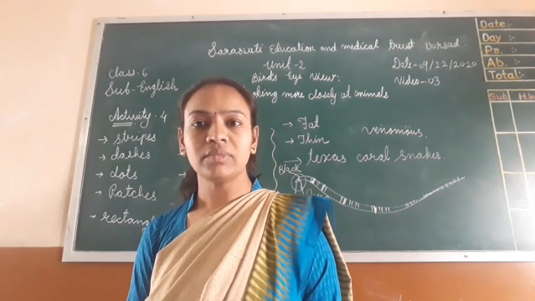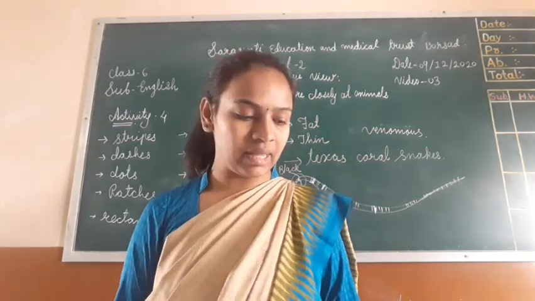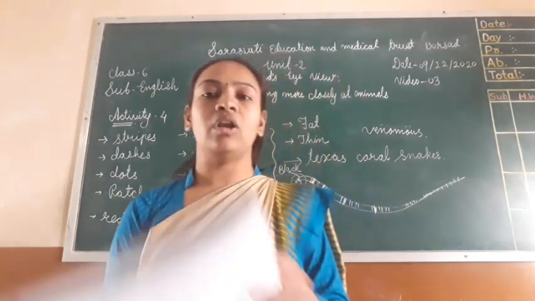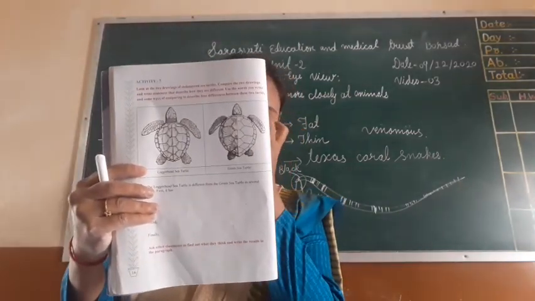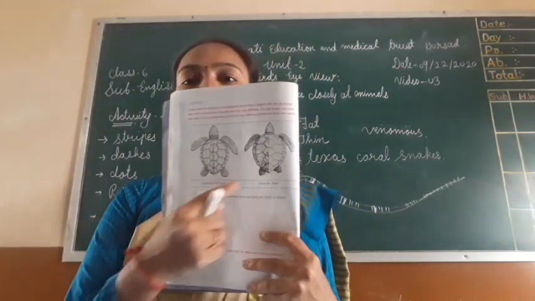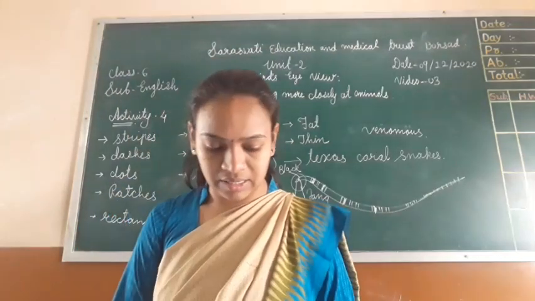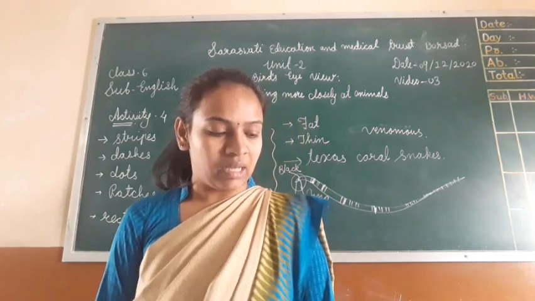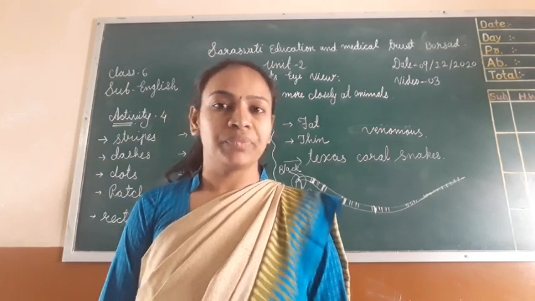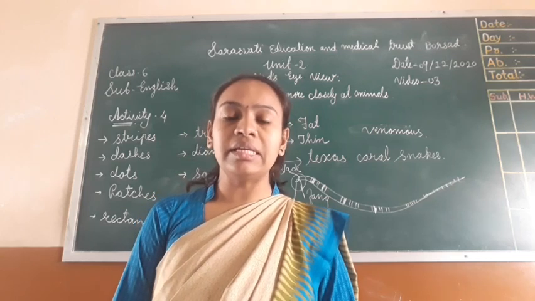Then let us see another activity, activity number 7. In activity number 7 we have two pictures that all of you know very well, from your KG section. This is a turtle. Turtle 1 and 2 are different, living in different regions. The first is a loggerhead sea turtle and the other is a green sea turtle.